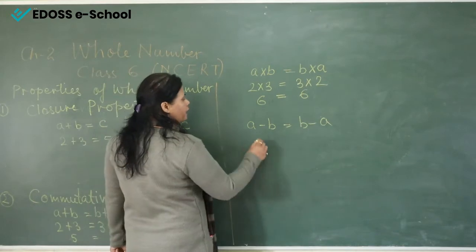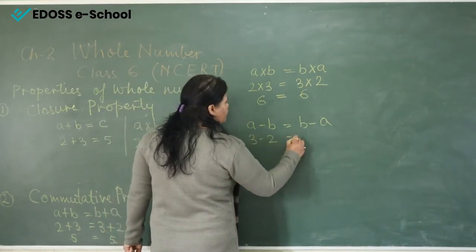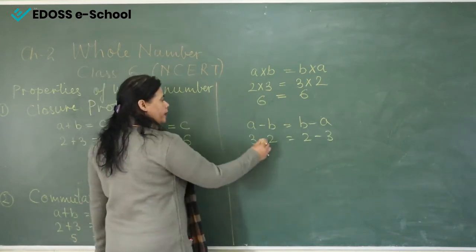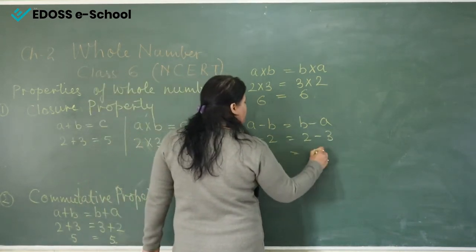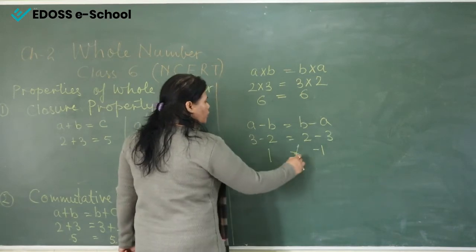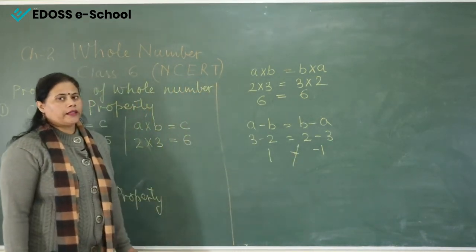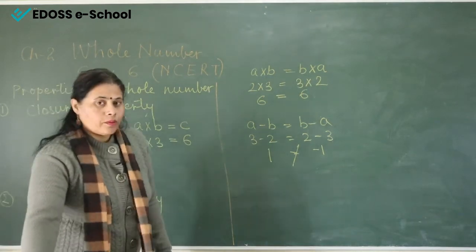Now see here again, is 3 minus 2 equal to 2 minus 3? Now here it is, 3 minus 2 is 1, but 2 minus 3 is minus 1. So both the sides are not equal. It means subtraction is not followed by the commutative law. Now come to the next.